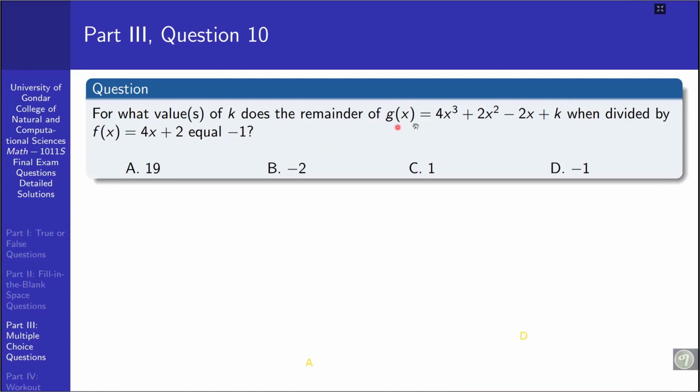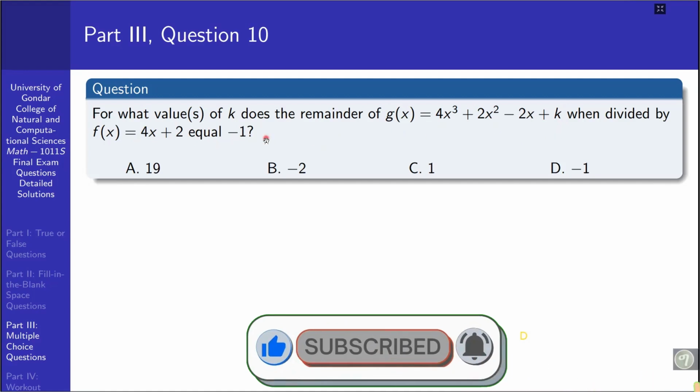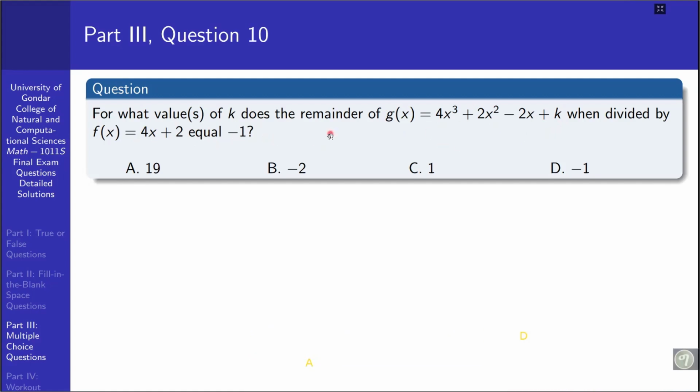ስለዚህ ምን እንደተጠየቅነው እዚህ ጋር ይሄ g of x ተሰጠን with variable that simply involving k። ስለዚህ ይሄ ፖሊኖሚያል ፋንክሽን በዚህ በf of x is equal to 4x plus 2 ብናካፍለው ሪሜንደሩ minus 1 ሊሆን የሚችለው k ማን ቢሆን ነው። That means the value of k will determine whether the remainder when this polynomial function is divided by f of x is either minus 1 or different from that of minus 1. Okay, so let's see here በምናካፍልበት ጊዜ ወይም ደግሞ in order to determine the value of k which satisfies this condition,